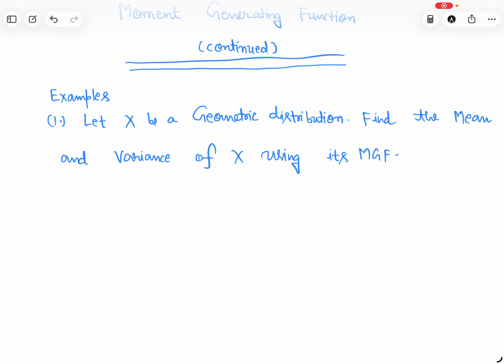MGF means moment generating function. We are to calculate the mean and variance of random variable X using MGF.